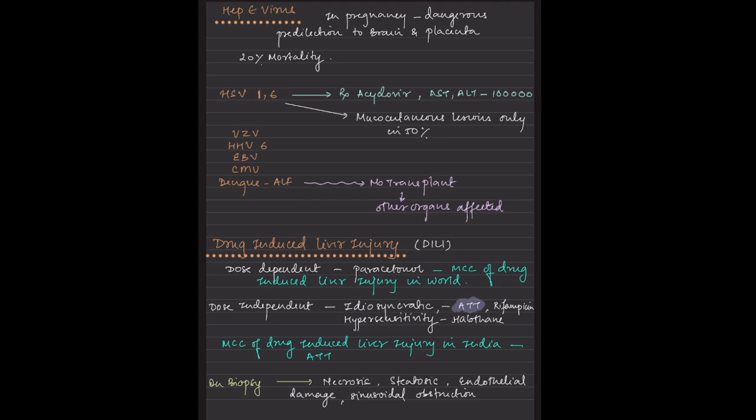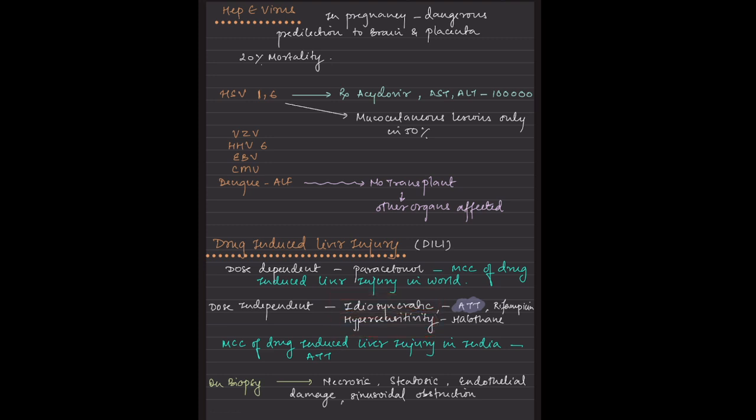Then coming to drug-induced liver injury, we said that there is dose dependent and dose independent. Dose dependent, most commonly paracetamol, the most common cause of drug-induced liver injury in the world. And when it comes to dose independent, there are two things: an idiosyncratic reaction and a hypersensitivity reaction.